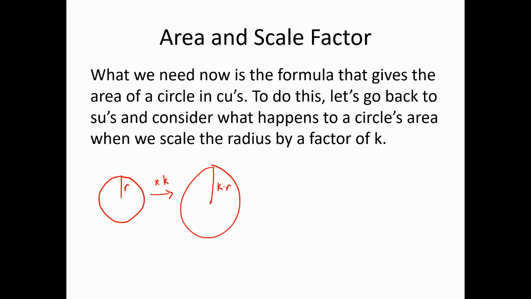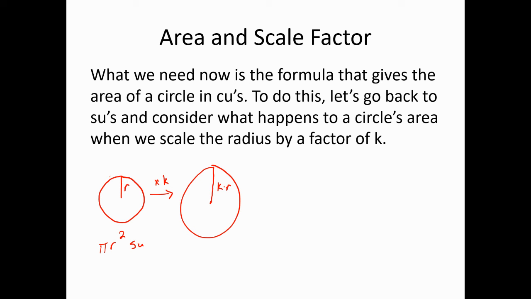Now, this is our first time to discuss in any depth the relationship between similarity and area, because of course when one scales by a scale factor, whatever it is, you produce a figure that is similar to the one that you had previously, and the question concerns what happens in this case to the area. So here is the start of our study of the relationship of similarity and area, which will be extended in the next section. So in square units, and I'll continue to use that unit here, the area of the original circle is pi r squared. So that's pi r squared square units.